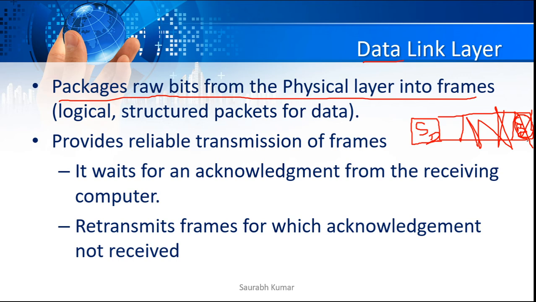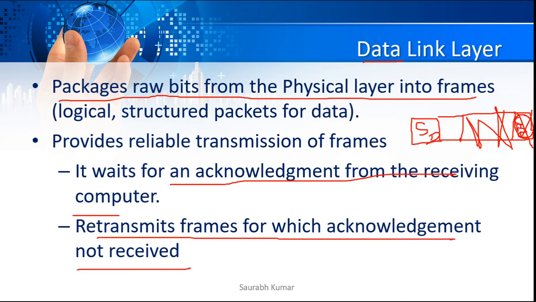At the receiver end, it checks the MAC address, and on the basis of that it decides where to go. It waits for an acknowledgement from the receiving computer, and then retransmits the frame for which no acknowledgement was received. If packet number 3 has been sent but no acknowledgement came, that means it has to be resent. Those are the tasks of the data link layer.